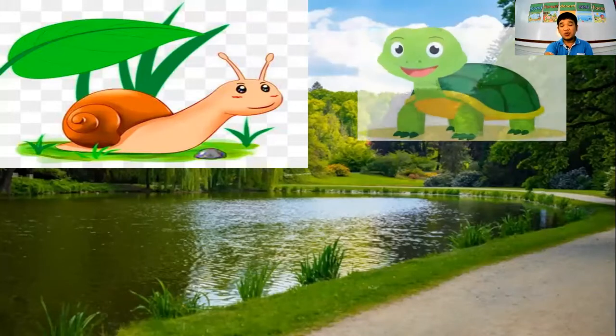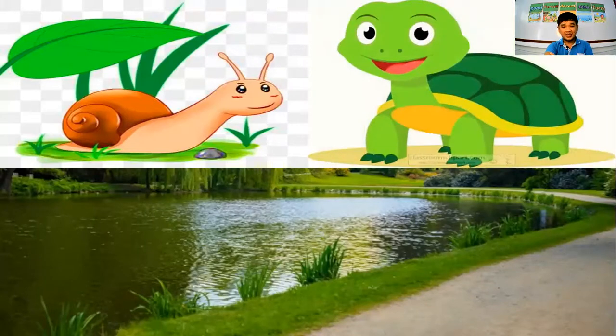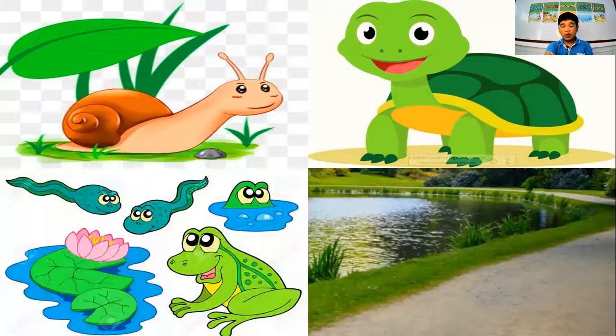And we have also what we call the tortoise. Tortoises can live in the pond, and some tortoises can live in the sea, all right? And also the tadpoles, or we call it frog. They like to live in the pond, okay? Because of the water, which is not salt, instead it is fresh water.